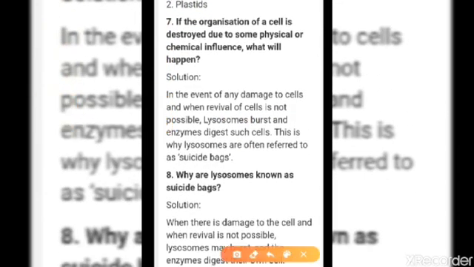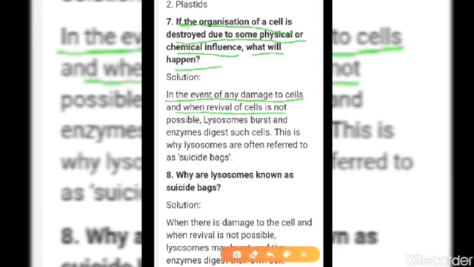Now here we are having: if the organization of a cell is destroyed due to some physical or chemical influences, what will happen? Remember, the lysosome will come. Let's see the answer. In the event of any damage to cell and when revival of cell is not possible, lysosomes burst and enzymes digest such cells.